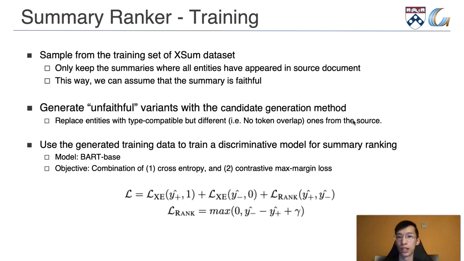How do we train the summary ranker? We first want to sample training data from XSUM. We do this by sampling from the training set of XSUM and only look for summaries where all entities have appeared in the source document. This way we can assume that the summary is faithful. Next, we intentionally generate unfaithful variants with similar methods to the candidate generation method we just described. And then we use the generated training data to train a summary ranking model with contrastive learning, and we get the test classifier for telling whether a summary is faithful or not.